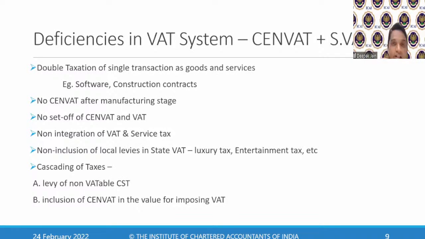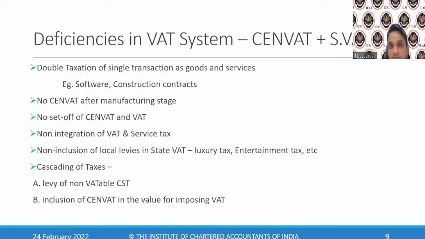Similarly, if I'm a trader, dealing in purchase and selling of goods, and I get a service from a specialized agency, say a marketing agency doing marketing for my business, he will charge me service tax. Can I claim the credit of this under the earlier law? No, because he will charge me service tax. There was no provision to claim service tax credit on my VAT transactions. So I wouldn't have got the credit.